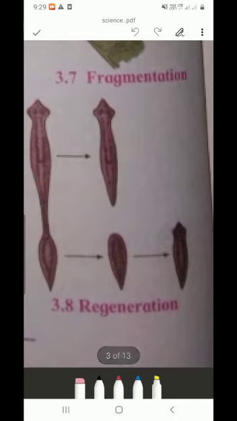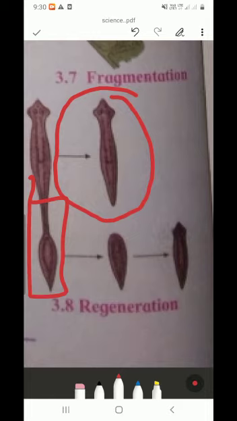Next is regeneration, seen in planaria. You have seen a wall lizard. If the wall lizard's tail breaks for any reason, after some days you will see its tail has grown again. In the same way, regeneration means generating some part of the body. If a planaria loses its tail for some reason, then after some time that planaria gains a tail.